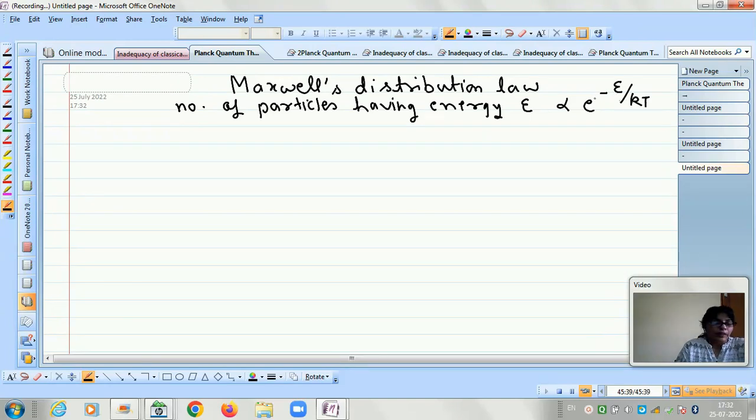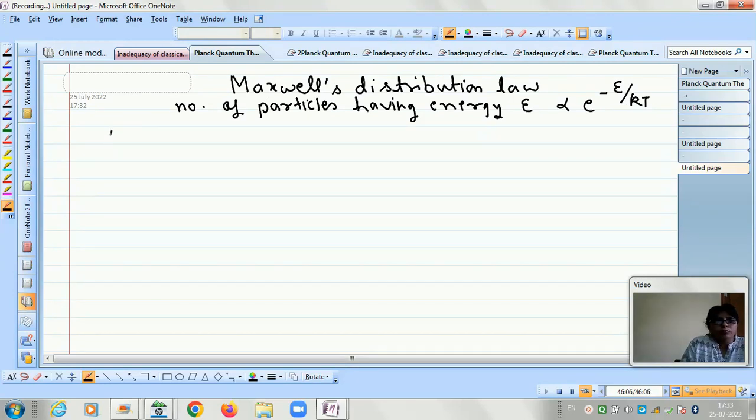In our problem we will not write the number of particles, but the number of modes. So in the present case, the number of modes having energy E is proportional to e to the power minus E by kT.